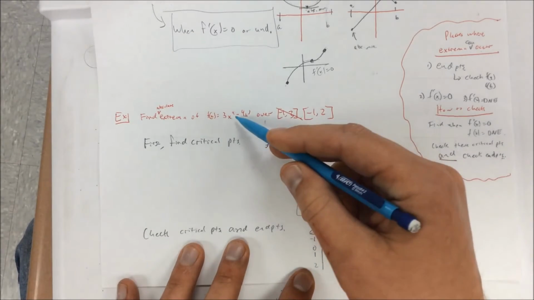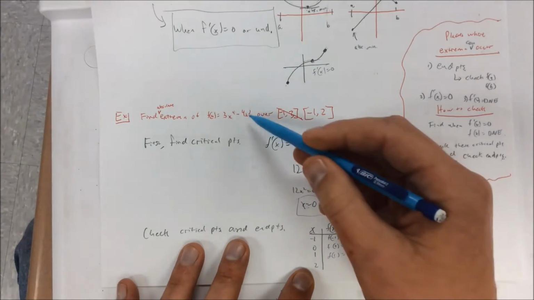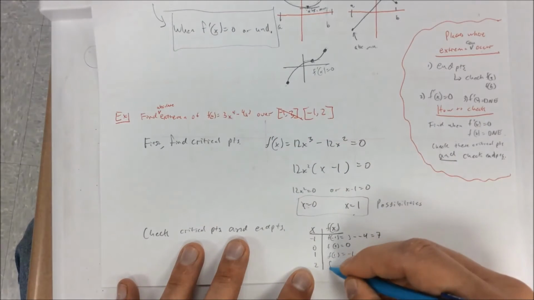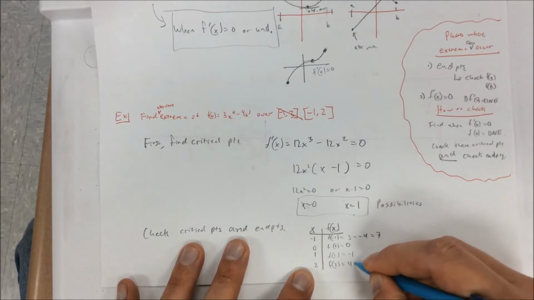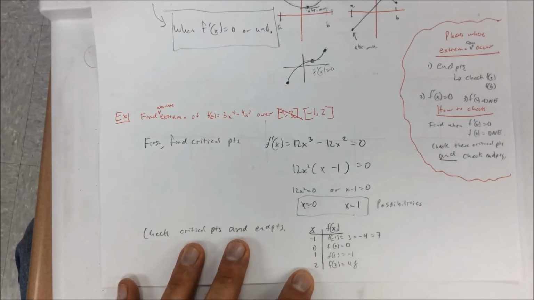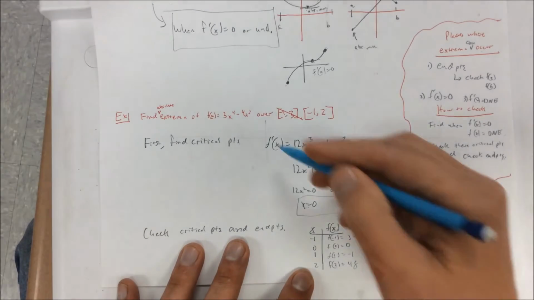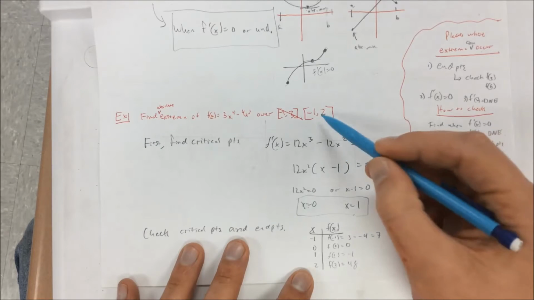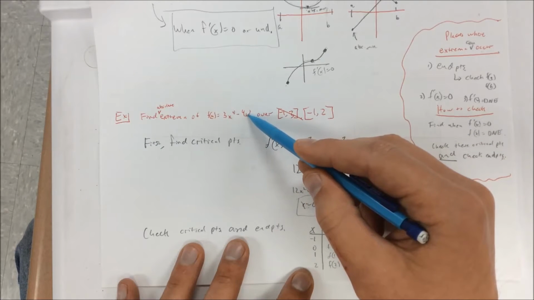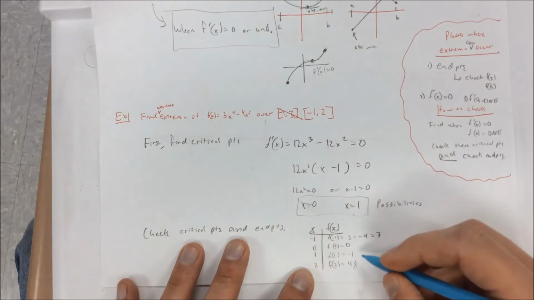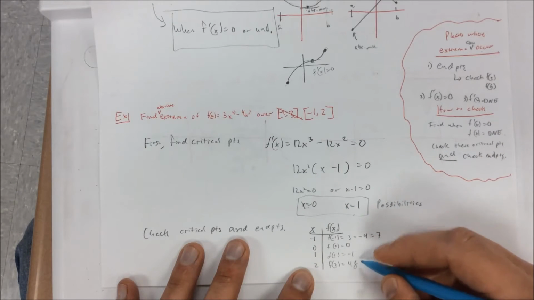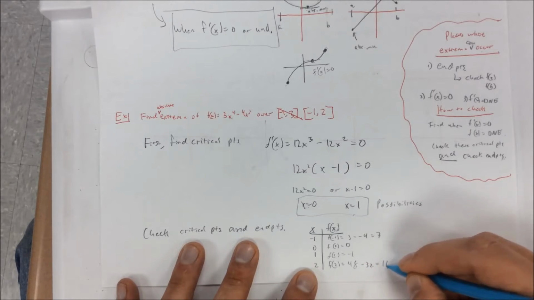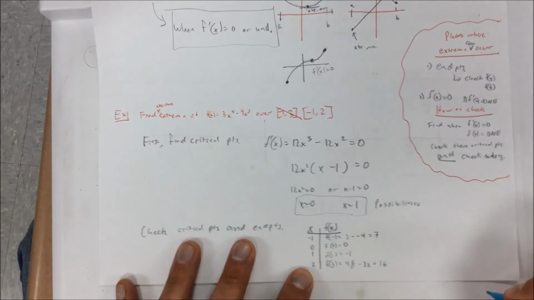And plug in 2. 2 to the 4th is 16 times 3 is 48. 2 cubed here is 8 times 4 is 32, and 48 minus 32 is going to give me 16.